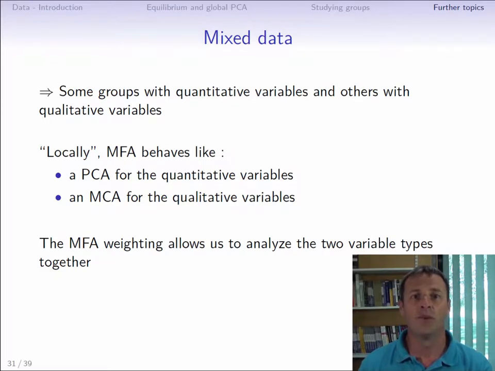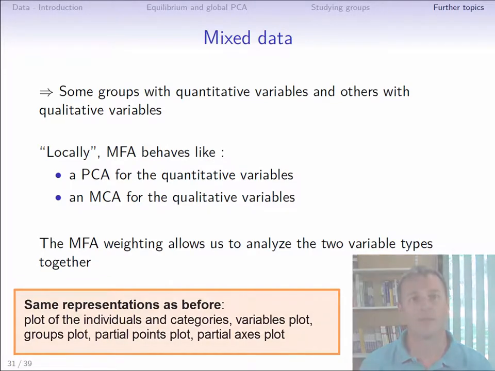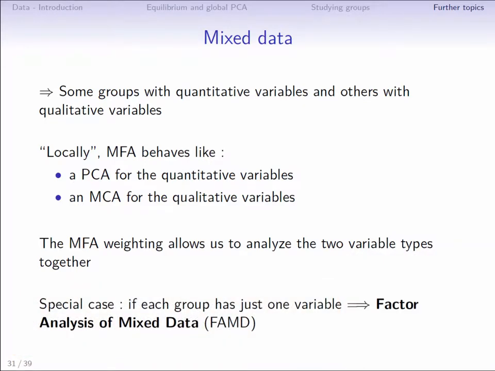The associated plots will be the same as those we have already seen, that is, plots with individuals and categories, variables plots, and then specific representations, including the groups plot, the partial points plot, and the partial axis plot. Let's also take note of the following specific situation. If each group of variables consists of only one variable, quantitative or qualitative, then we arrive at a method called factor analysis of mixed data.